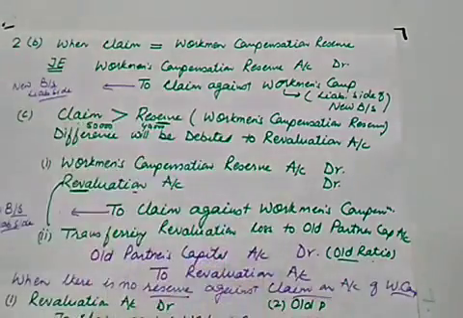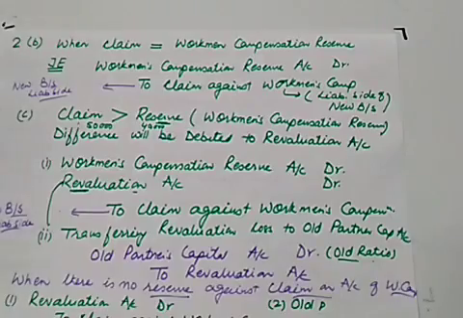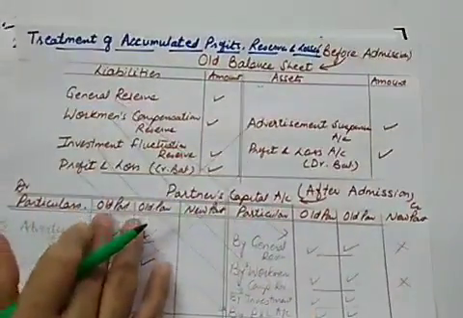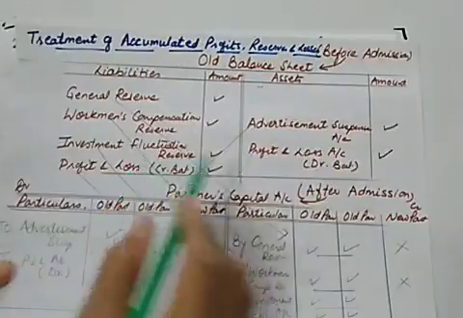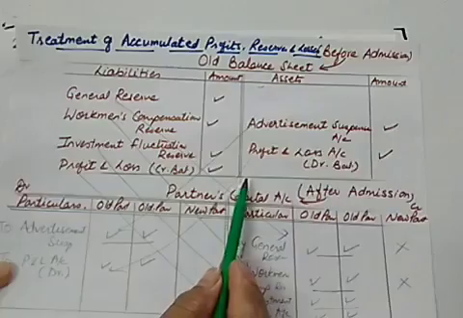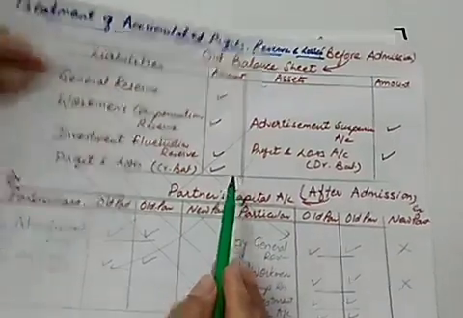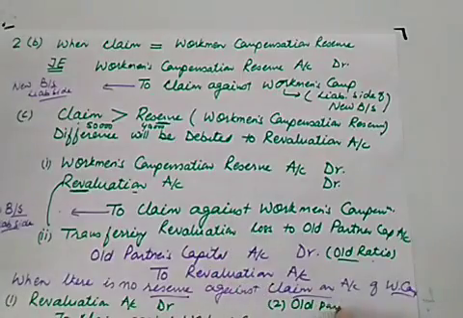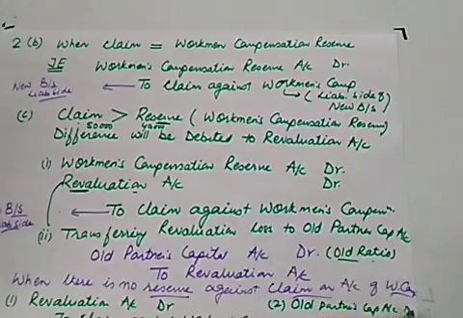And there is a golden rule for treating this accumulated profits and reserve, that whatever is available or whatever loss or gain is there, it has to be distributed among old partners in the old ratio, with the exception of one case that we'll be discussing in the further section. The second will be old partners capital account debit, which ratio? Old ratio, to revaluation account.